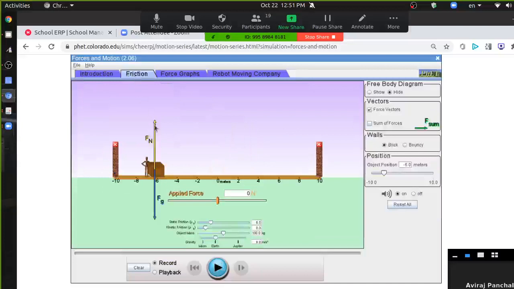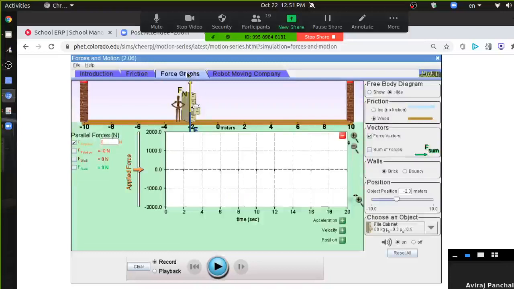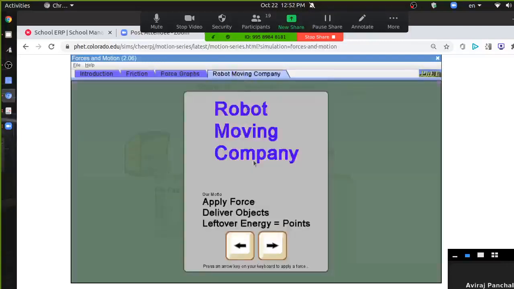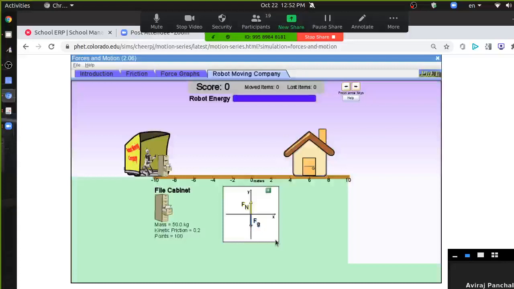If friction would have been there, that part we'll do later on. This also we'll do later. Robot moving company. Our motto: apply force, deliver object, leftover energy equal to points. So I am pressing the right arrow key, so it should have reached the home comfortably.